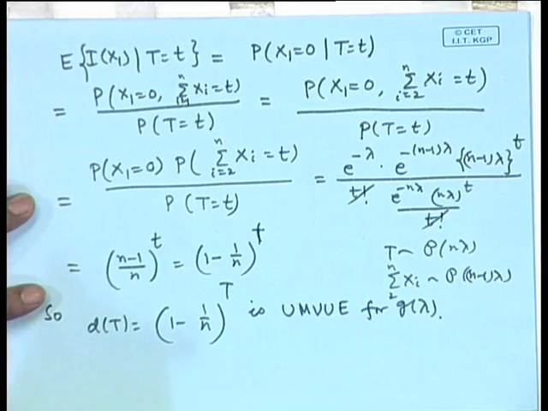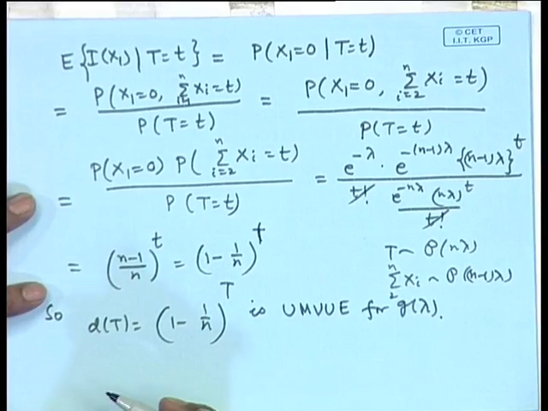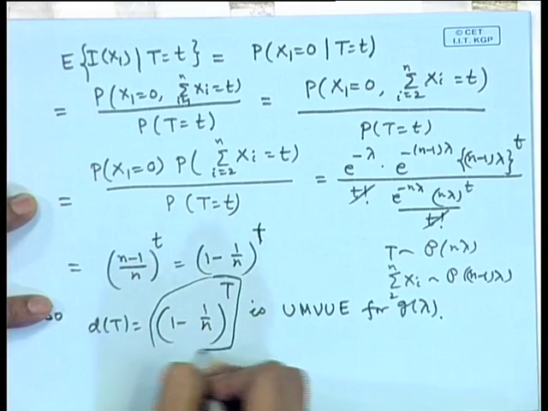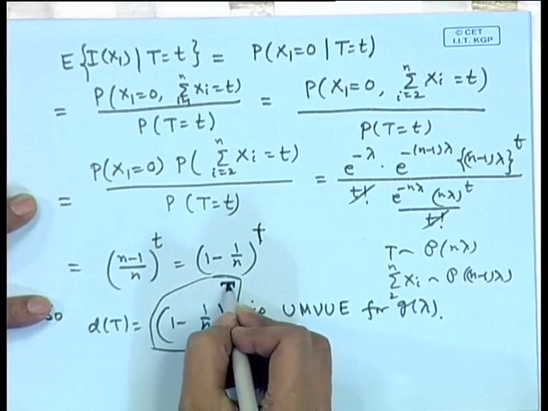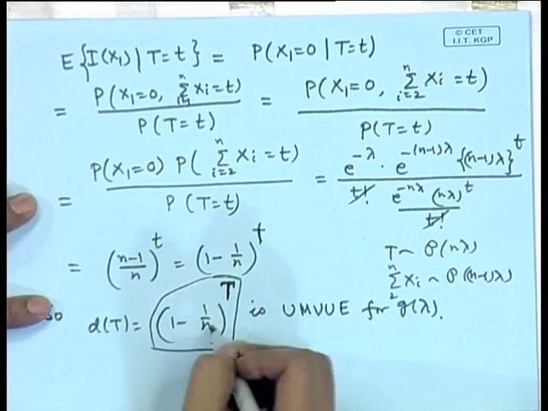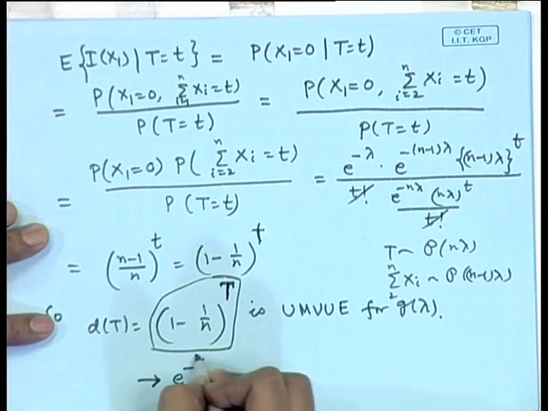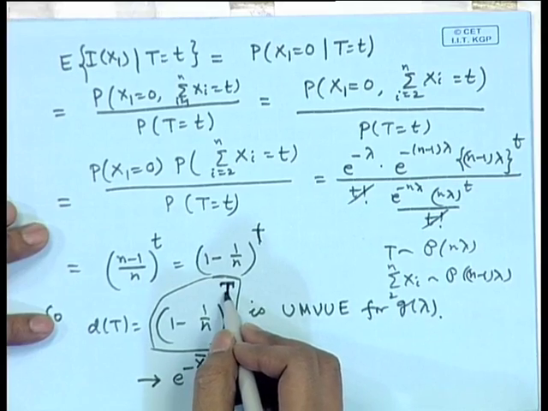So, this concept of completeness and sufficiency is extremely useful for determination of the minimum variance unbiased estimators for given problems. Of course, one may wonder that this estimator looks somewhat different, because we are estimating e to the power minus lambda and what type of term we have got. But if you see carefully, if I take the limit of this as n tends to infinity, it is actually e to the power minus x bar, because this is nothing but n times x bar.